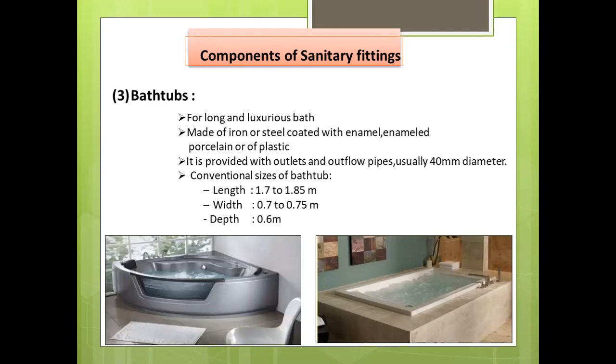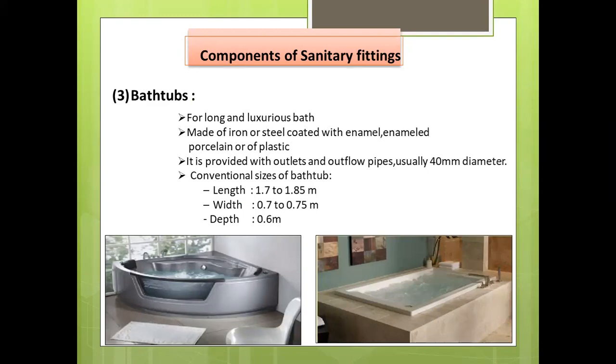The usual dimensions of bathtubs: the length is between 1.7 to 1.85 meters, the width is taken as 0.7 to 0.75 meters, and the depth is generally taken as 0.6 meters. So these are the length, width, and depth, the conventional size of the bathtub. It is provided with outlets and outflow pipes, usually of 40 mm diameter.